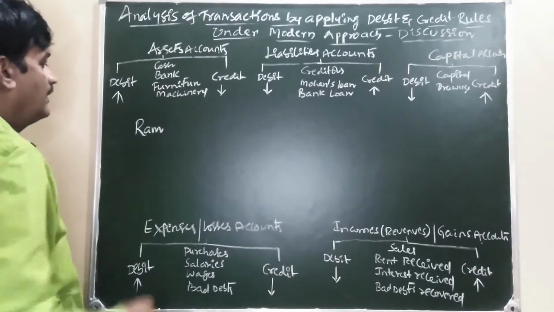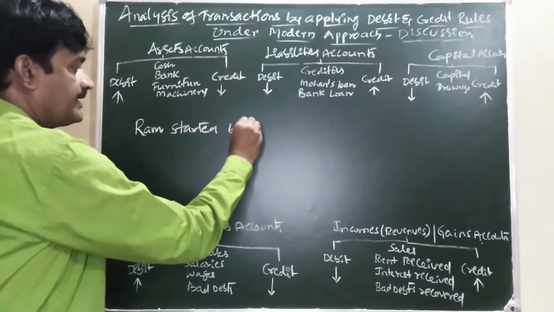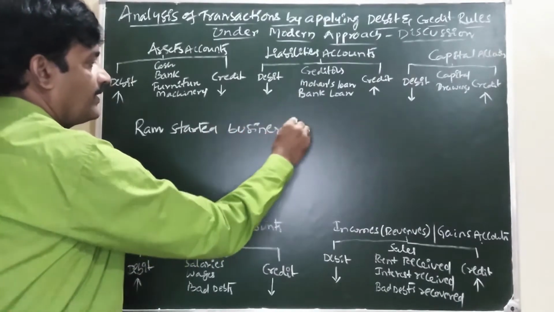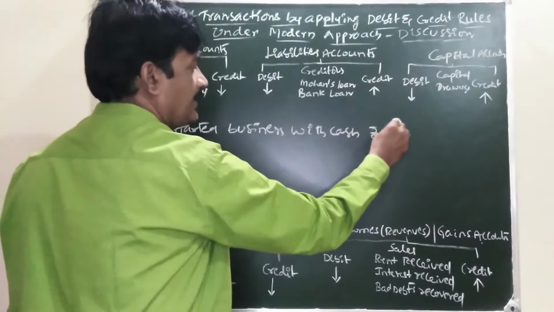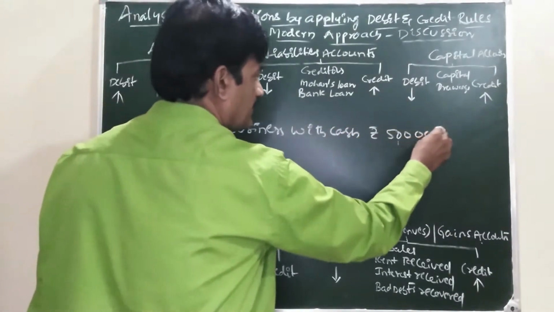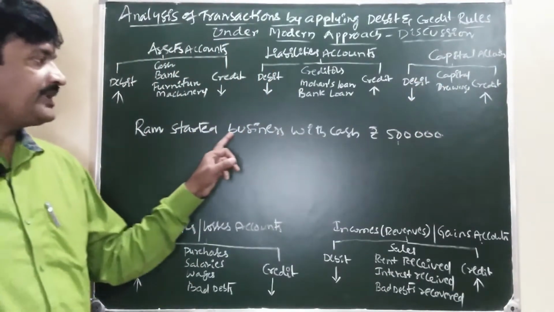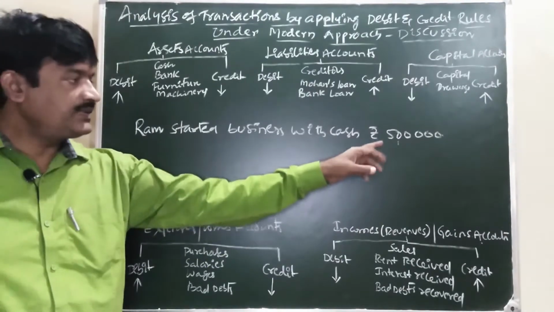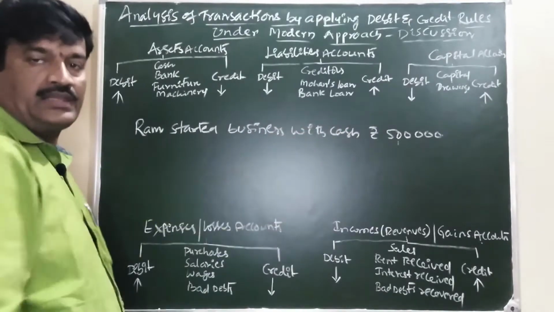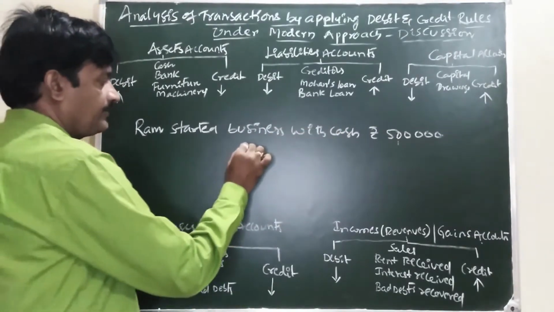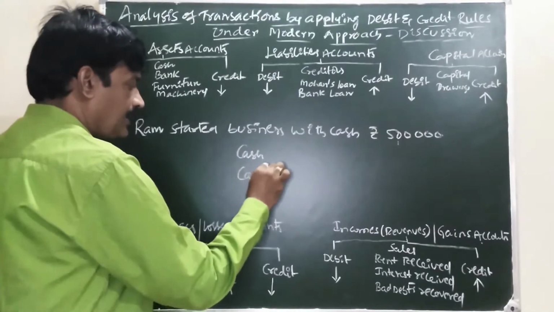First one: Ram started business with cash rupees 5 lakhs. In this transaction, 2 aspects are there: cash and capital.